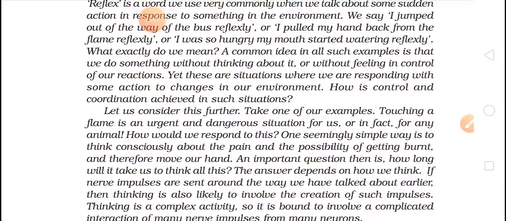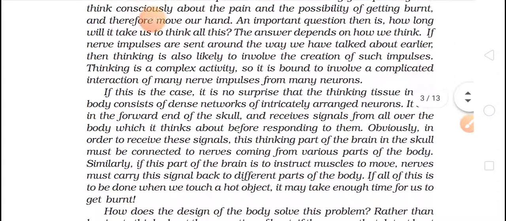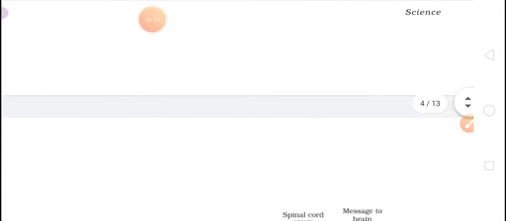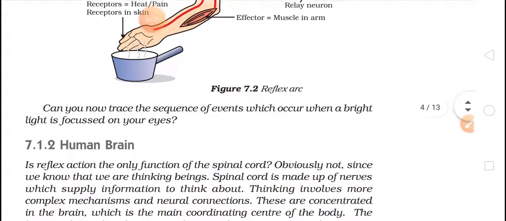Okay, so with this, I have finished with today's lecture. Tomorrow, we'll again come and we'll start with a new topic, that is our human brain. Before doing human brain, just be clear with what is neuron, structure of neuron, and reflex arc. These are the three important topics which are frequently asked in your board exams. Just go through them and make notes.